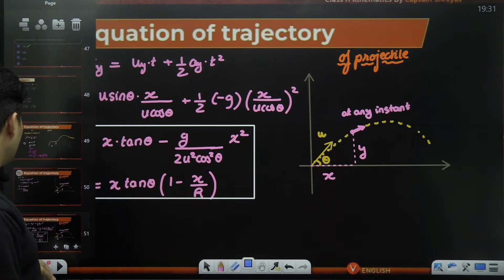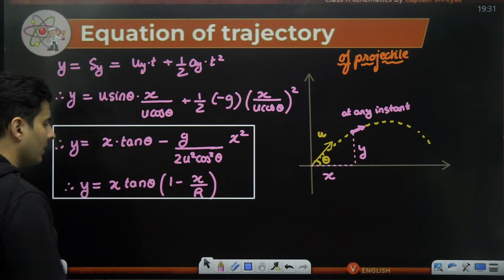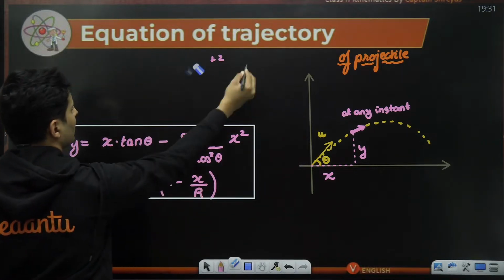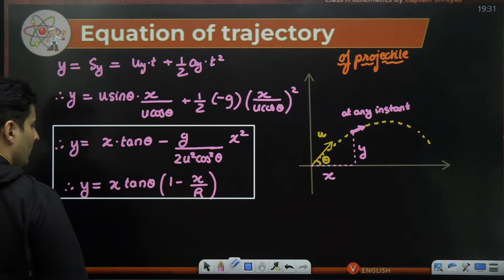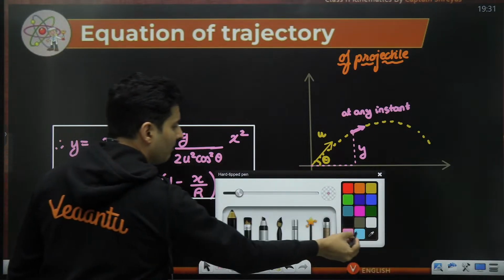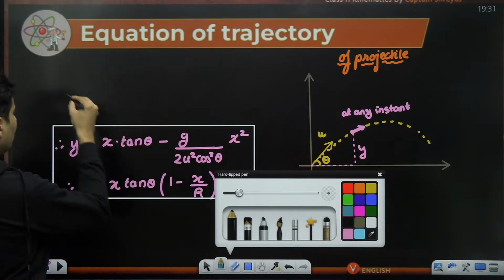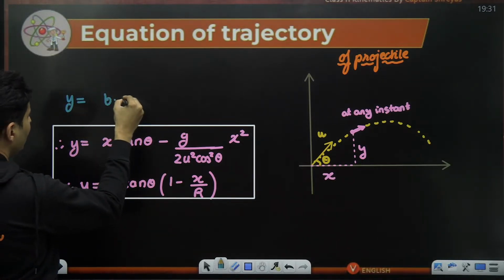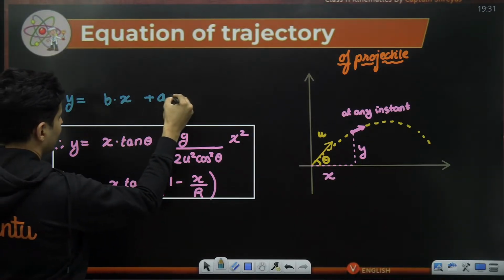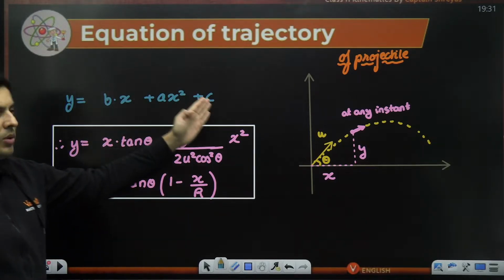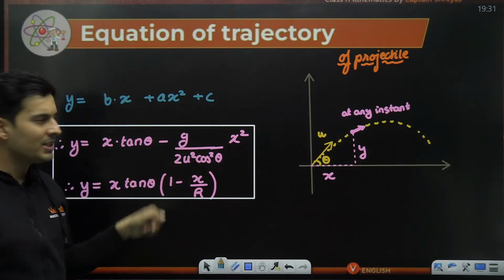An interesting thing about this particular formula, whether you look at this formula or this formula, is if you compare it with the quadratic equation, y is equal to ax square plus bx plus c. This is a quadratic equation because a square term is there.